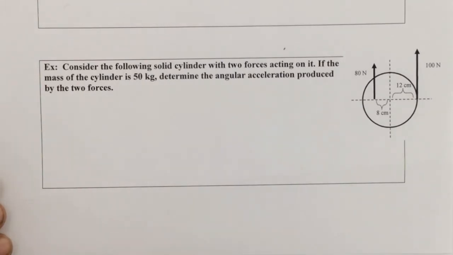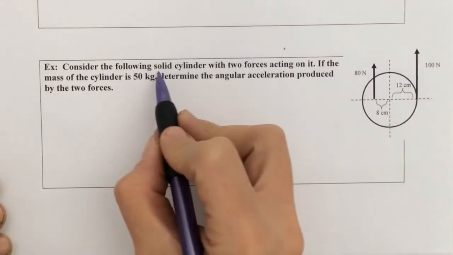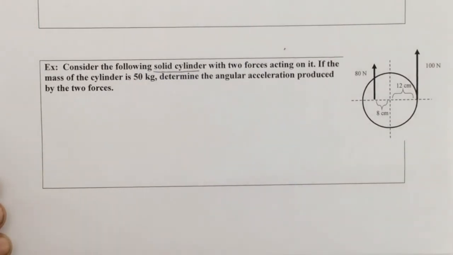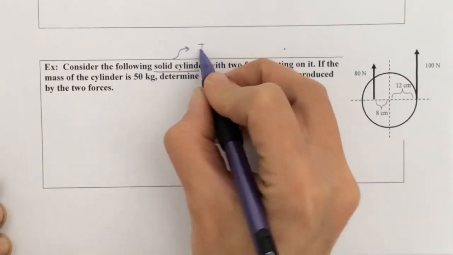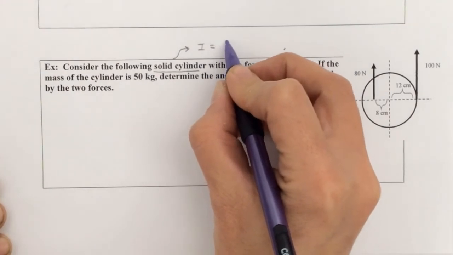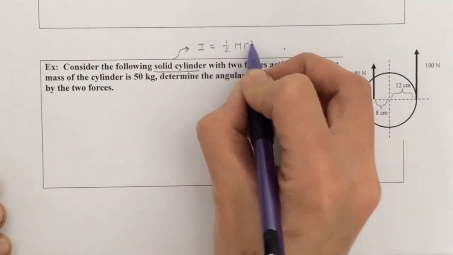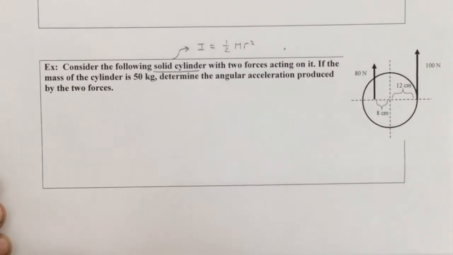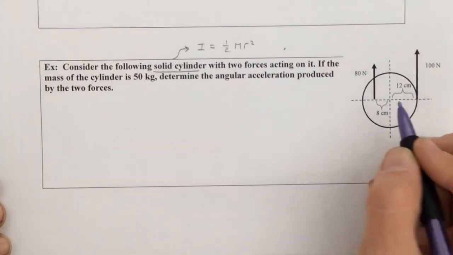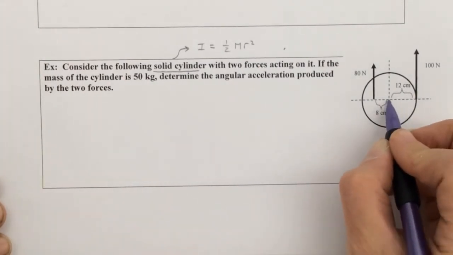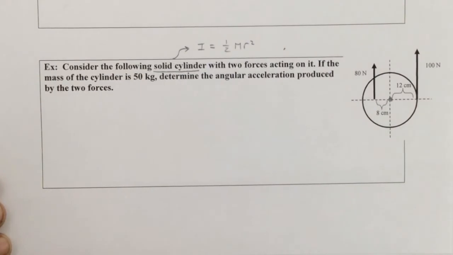Okay, so this is looking at when you have a net torque acting on an object and it's going to cause an acceleration, and you don't have it yet, but you will be getting a document that gives you some common moments of inertia for different objects. And I'm just going to tell you right now, for a solid cylinder, the equation for the moment of inertia is 1/2 mr squared, where m is the total mass and r is the radius of the cylinder. So you've got this cylinder and you've got two forces acting on it, and you are told that it is pivoting about this point right here.